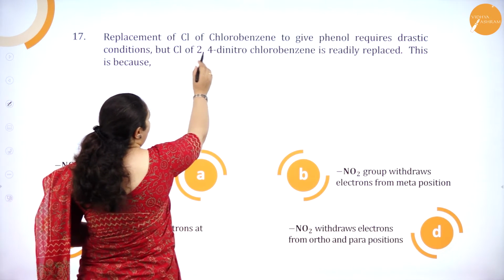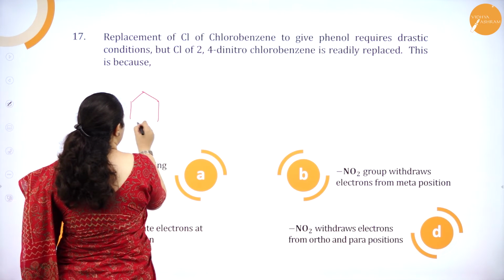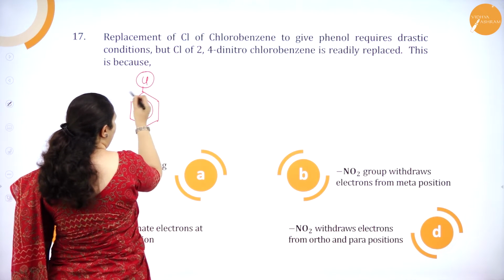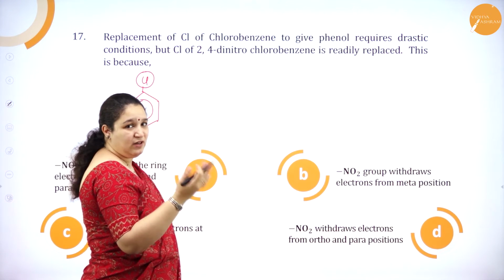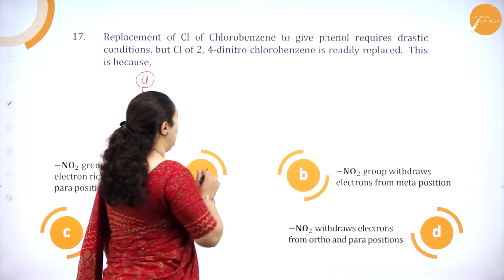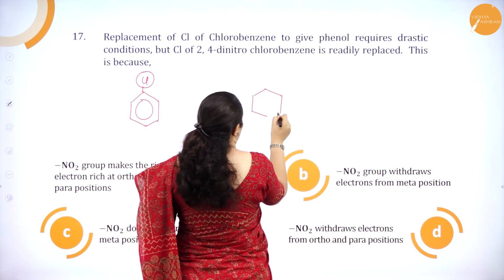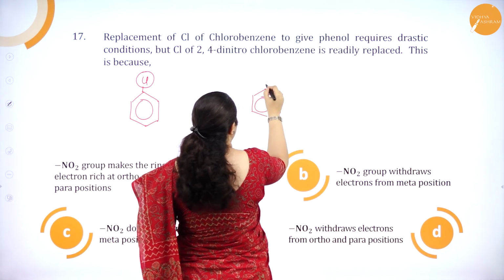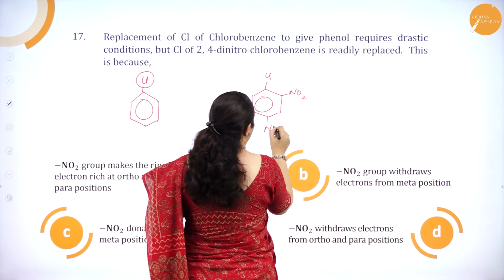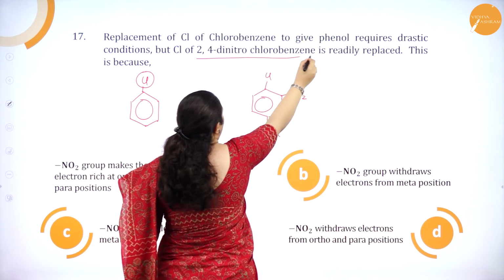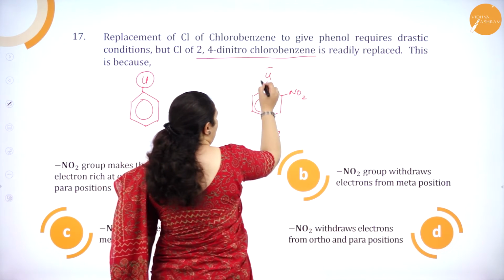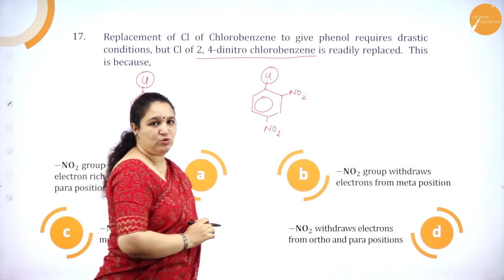First, replacement of chlorine in chlorobenzene. What they are telling is, chlorine replacement from chlorobenzene is very difficult to get a phenol from this. That is, chlorine has to be replaced with OH group, and we need drastic condition. Whereas if we take NO2 in the second ortho position and in the para position, that is 2,4-dinitrochlorobenzene, in this molecule I can replace chlorine very easily with OH group.